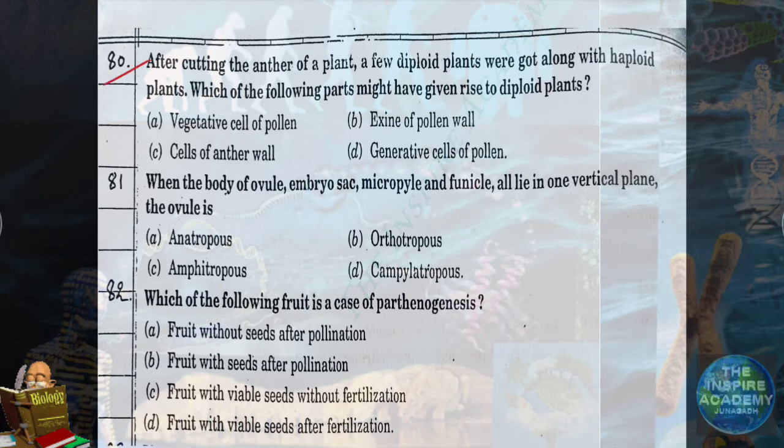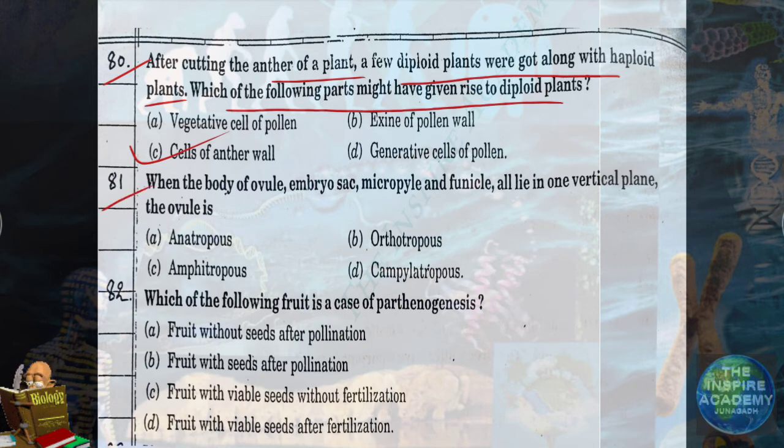Question number 80. After cutting the anther of a plant, a few diploid plants were got along with haploid plants. Which of the following parts might have given rise to diploid plants? This is a repetitive question. Here the answer will be cells of anther wall. Question number 81.